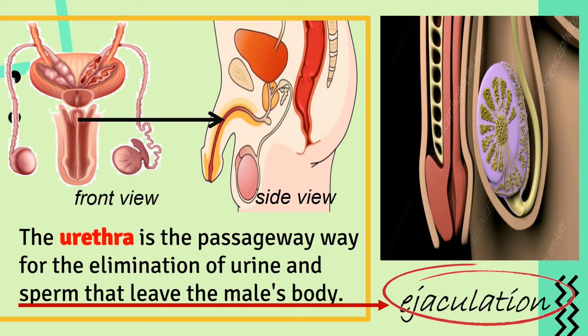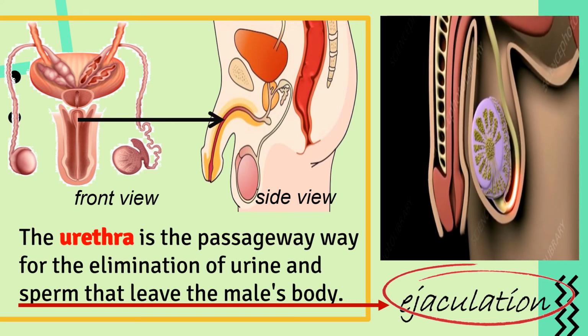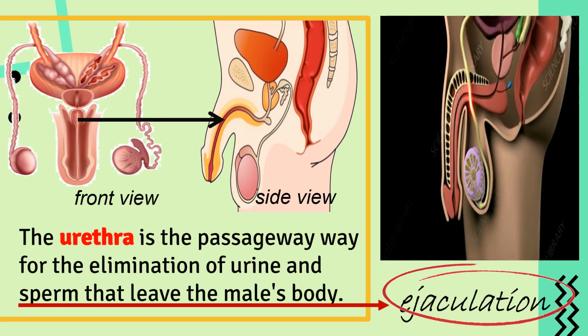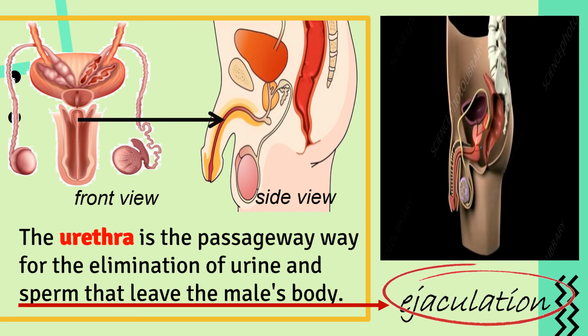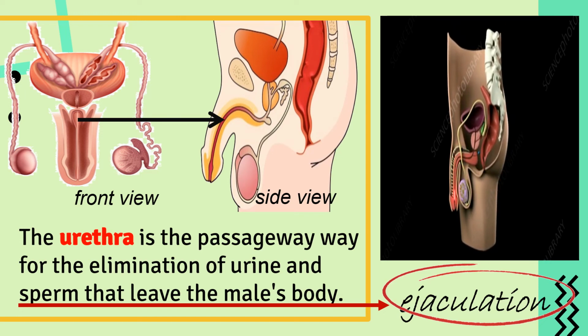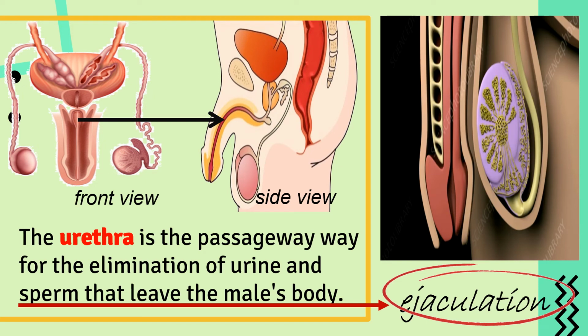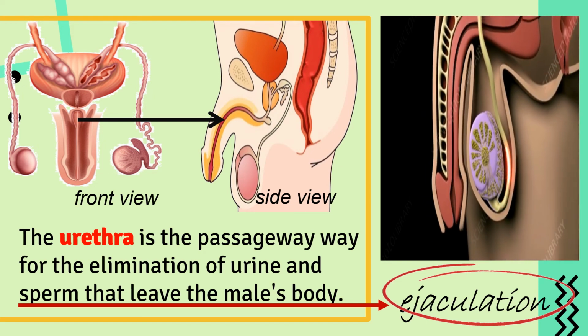So let us review how the sperm cell is produced from the testicles and goes out through ejaculation. It is first produced in the testicles, then goes out through the vas deferens, and then eventually proceeds into the urethra and out it goes. That is how the sperm cell goes out of the male reproductive organ.